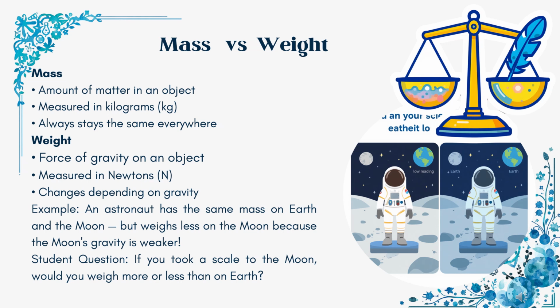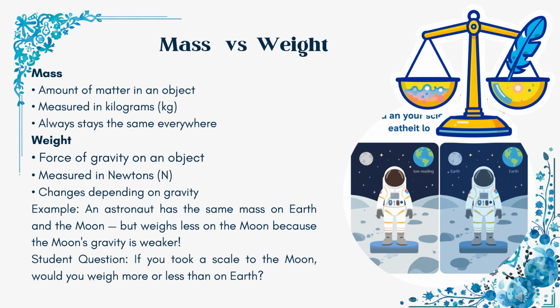Mass is the amount of matter inside an object. Your mass stays the same, no matter where you are in the universe. It's measured in kilograms. Weight, however, is the force of gravity pulling on your mass. Weight is measured in newtons. Because gravity is different on different planets, your weight changes depending on where you are.